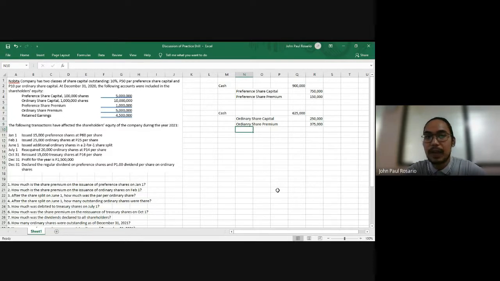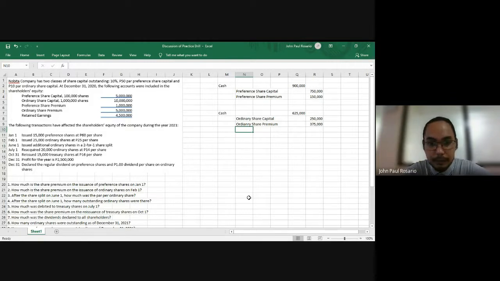Now, what if it went through subscription before it was paid? Always remember that share premium on original issuance is recorded on the date of subscription. For example, if it went through subscription before it was issued, your share premium is recorded on the date of subscription, while on the date of issuance, what is credited to ordinary share capital is the par value of the shares, and your debit for that would be subscribed share capital, ordinary or preference, whichever type of shares was subscribed.